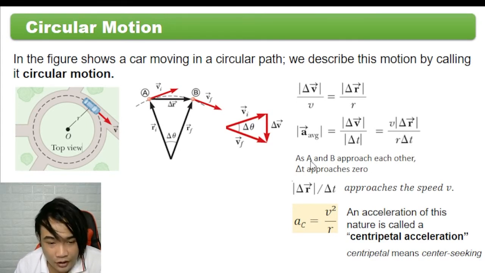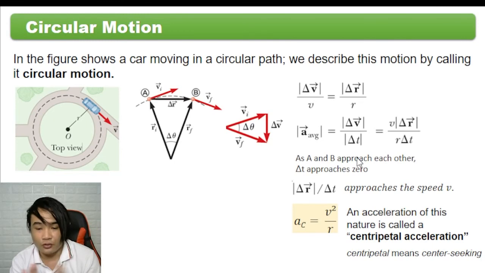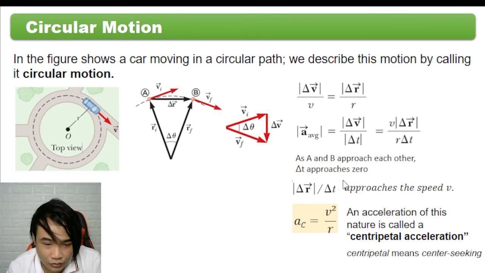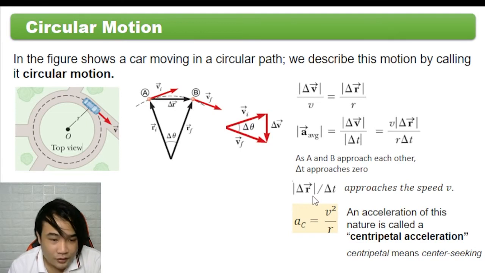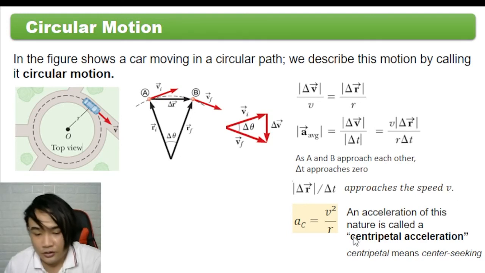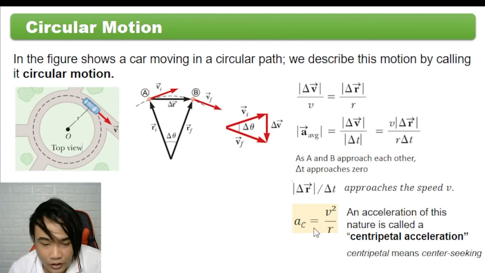So, as A and B approach each other, kung mas magkalapit na sila, we can assume that yung change in position niya divided by delta t is equal to v, kasi maliit pa siya. So we can say that yung acceleration is equal to v squared over r.